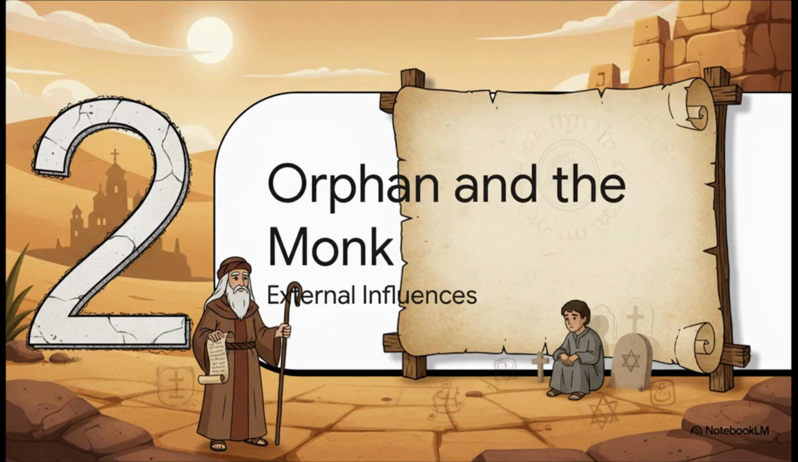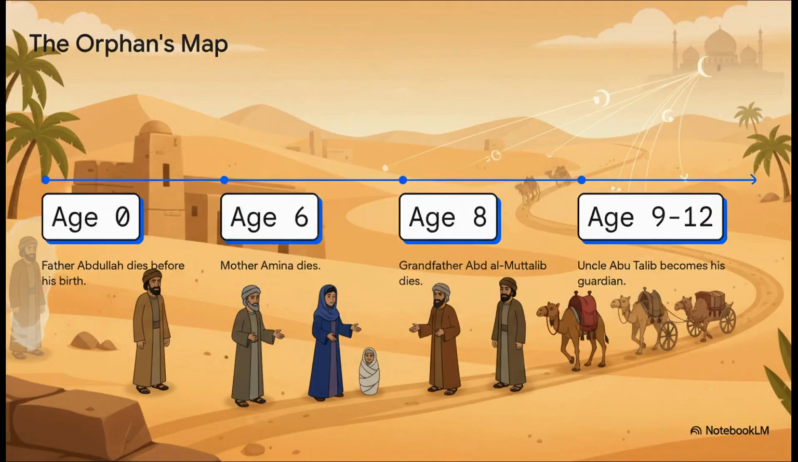Moving right along to Section 2, the orphan and the monk. Now, historical records trace Muhammad's early life through a really tragic series of losses. But those losses ultimately exposed him to profound external theological influences. He definitely wasn't shaped by just one stable household with a single theological framework. It's literally an orphan's map that passed Muhammad forward from one guardian to the next.